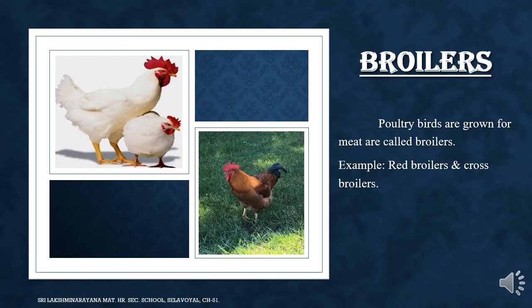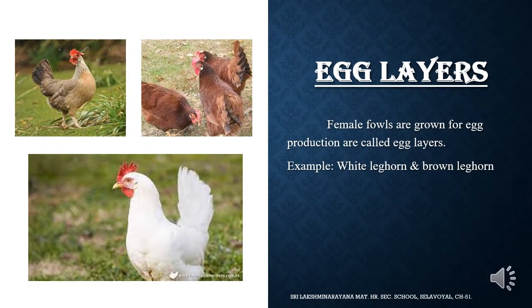Broilers. The poultry birds which are grown only for meat are called broilers. Some examples of broilers are red broilers and cross broilers. Egg layers. The female fowls which are grown only for egg production are called egg layers. Some examples of egg layers are White Leghorn and Brown Leghorn.